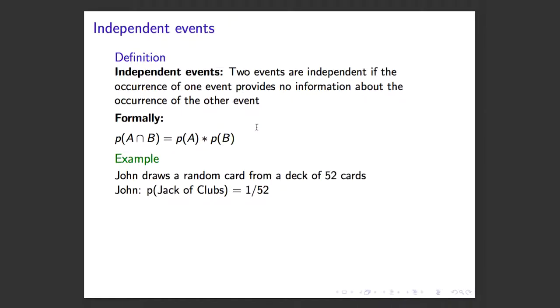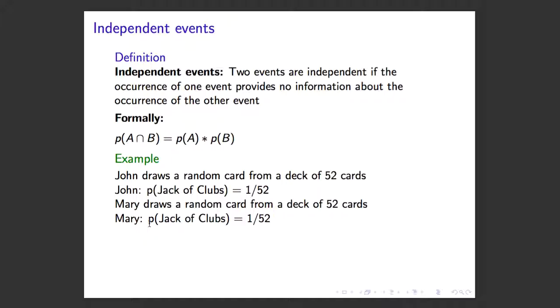For example, if John draws a random card from a deck of 52 cards, the probability that John draws a jack of clubs is 1 in 52. There's one of these cards in a deck of 52. If Mary draws a random card from a deck of 52 cards, the probability that she draws a jack of clubs is also 1 in 52.